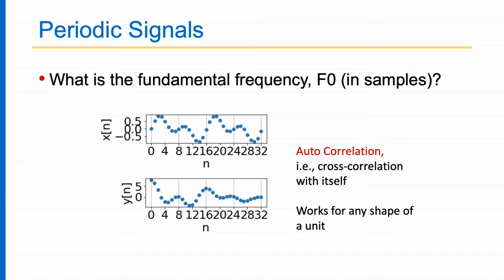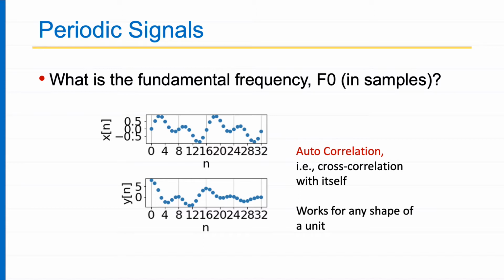Because xn has got two cycles, and the first cycle exactly overlaps with the second cycle. That is why you get a high correlation. So that is one very popular way of extracting the fundamental frequency of a periodic signal.